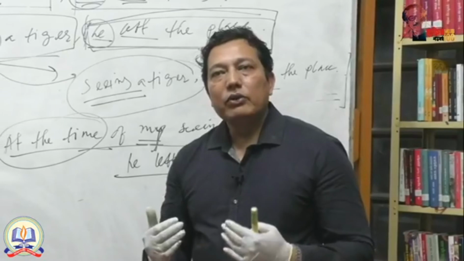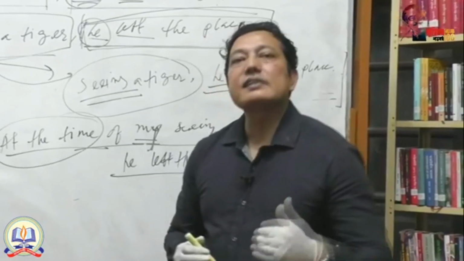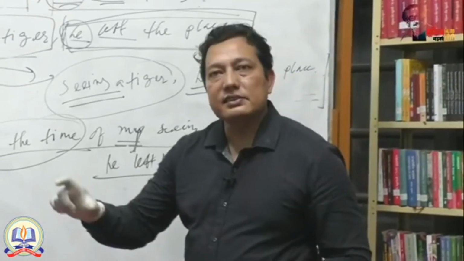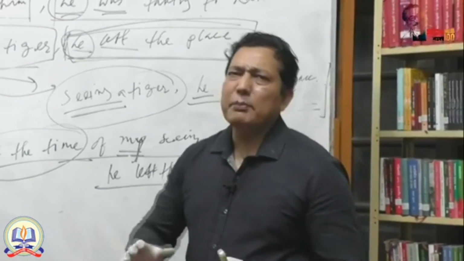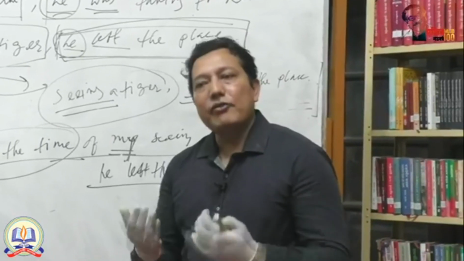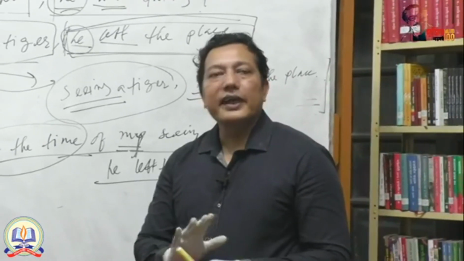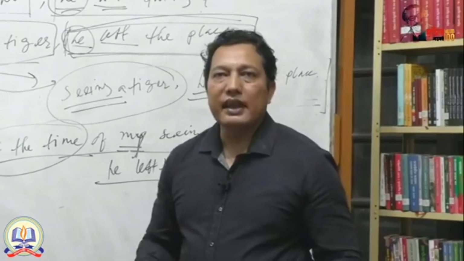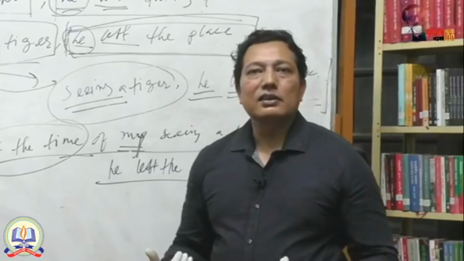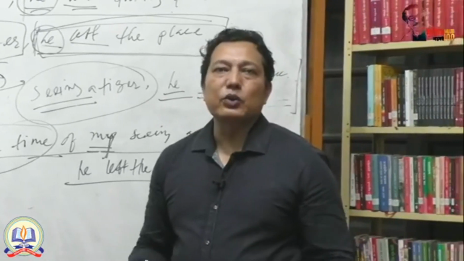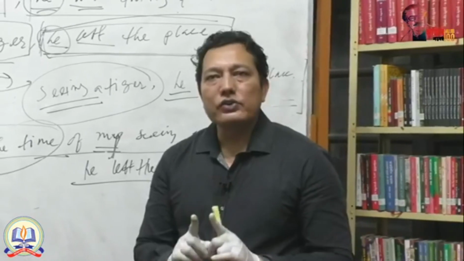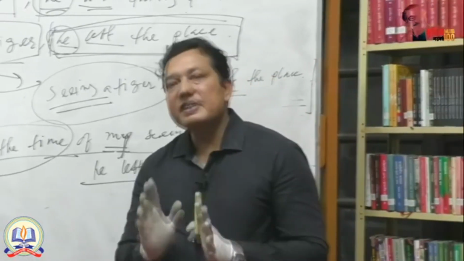How will you notice, how will you be confident that it is a subordinate clause? In a subordinate clause you will find subordinate conjunctions which will actually paralyze the part. That means though it has a subject and a finite verb, it cannot ensure a completed thought. Like, as he was ill. As he was ill does not ensure a completed thought. So it is a subordinate clause, and the rest will be the principal clause.